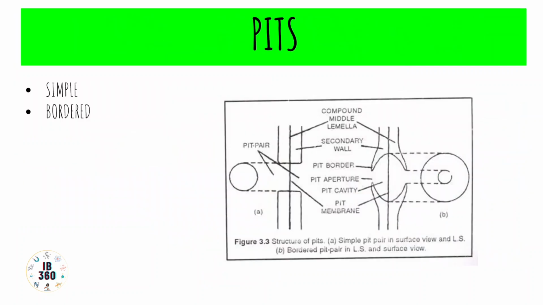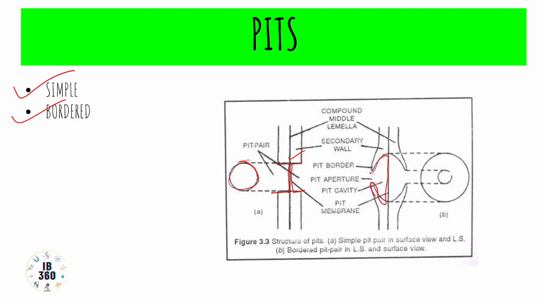Then comes pit. Pits are unthickened areas in the secondary walls of plant cells. So they will appear as depressions, and they mainly consist of primary wall and middle lamella. They are devoid of the secondary wall. They can be simple, they can be bordered. We have a diagram over here. If it is simple, that means simple circular, then it will be somewhat like this in 3D. It will not have secondary wall, it will have a middle lamella and a part of the primary wall. And if it is bordered, it will appear like this in 3D.